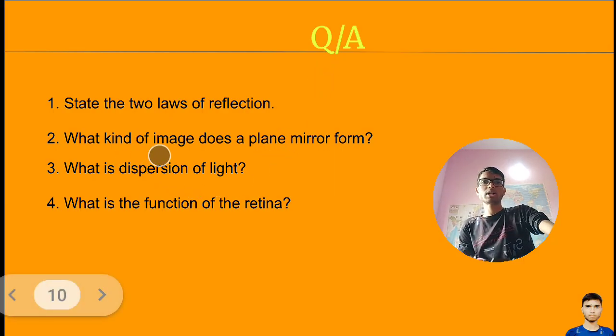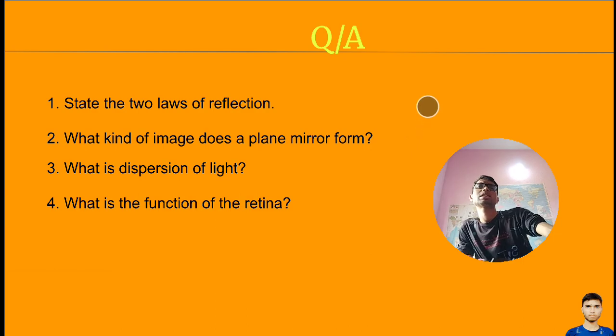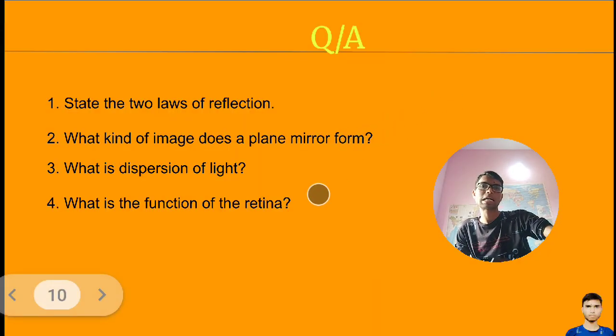Now next is, what kind of image does a plane mirror form? Of course it provides a clear image, an erect image, virtual, and if there are letters, the letters will be laterally inverted. This is the type of image a plane mirror will form.